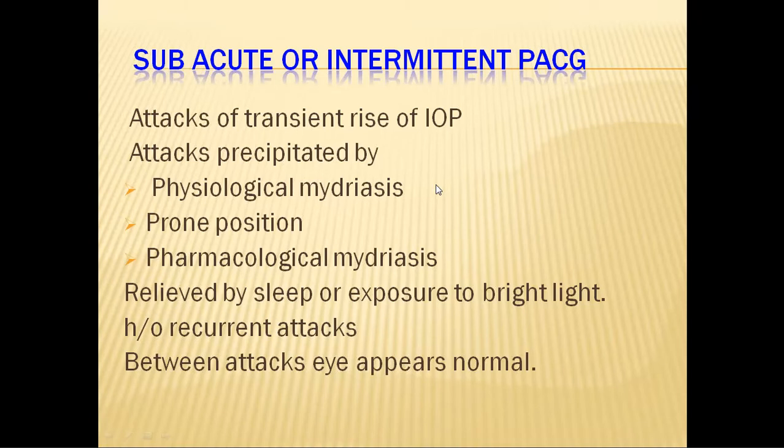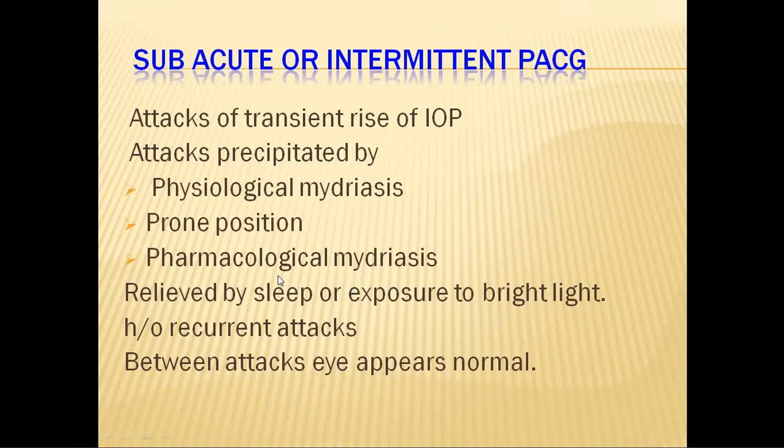So the trigger factor in any kind of angle closure attack is the mid dilated pupil, which can be caused by physiological mydriasis, like I told you just now, or by a prone position, or by pharmacological mydriasis.